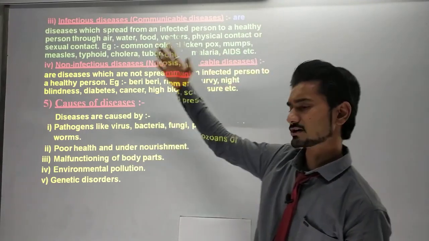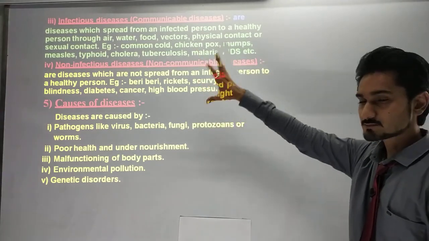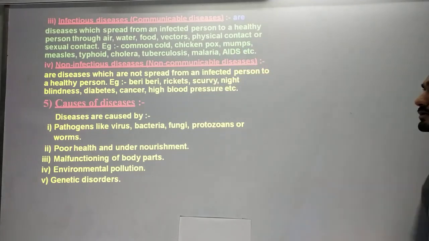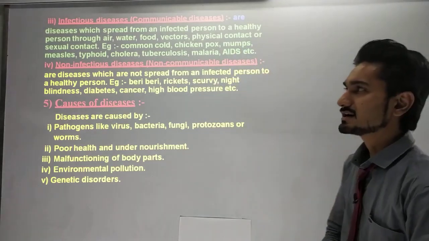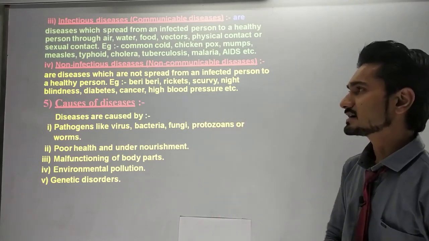By physical contact or sexual contact, you can understand very well that these types of disease also happen. Examples are the common cold, chicken pox, mumps, measles, typhoid, cholera. These are the things considered infectious diseases.